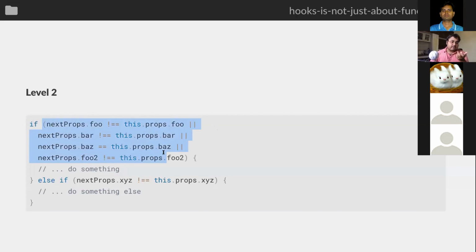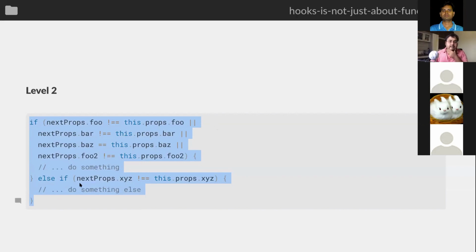Let's say this part of our code is already fine. Can someone point out a problem with this if else kind of a pattern? Conditions keep changing. We can keep adding more variables, then we need to keep modifying this code. If we add some more variables or conditions, we'll have to keep doing else if, right? Yes. So this is hard to maintain, and hard to test. Anything else which can be an actual bug in this code because of this else if thing?